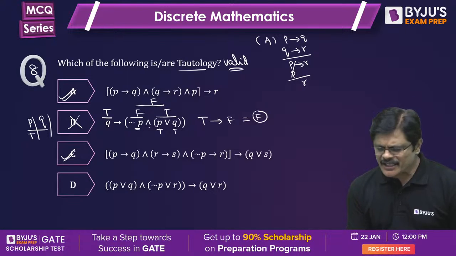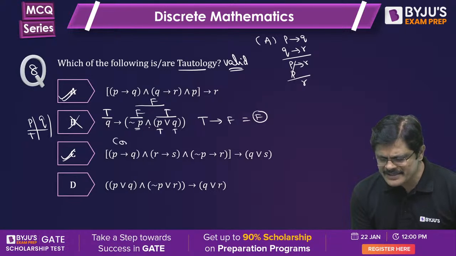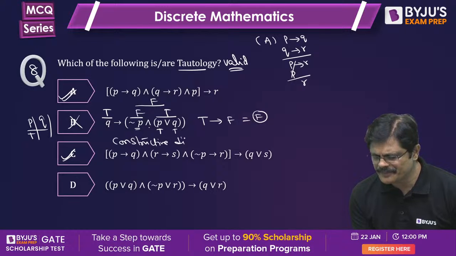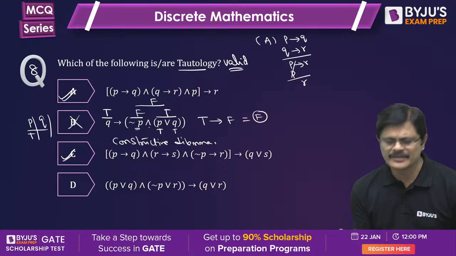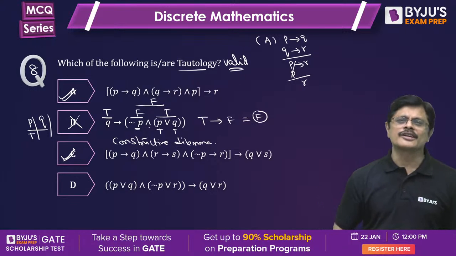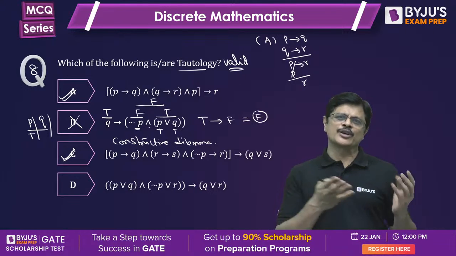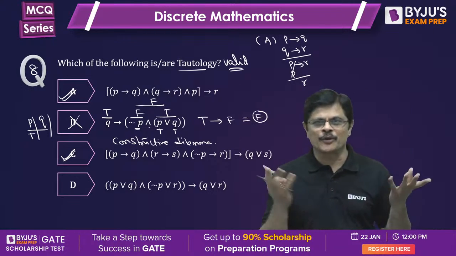It's actually constructive dilemma. If you remember this constructive dilemma, you can directly identify it, and then directly you can say it is a tautology. Otherwise, you have to verify with either the truth table method or with other rules. You have to prove it.